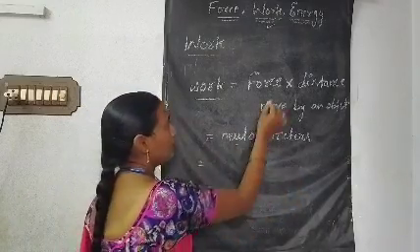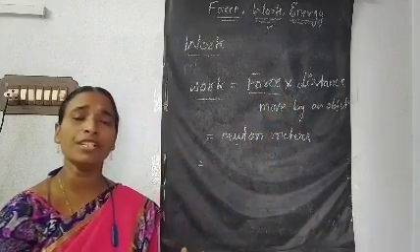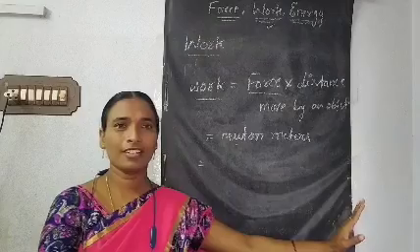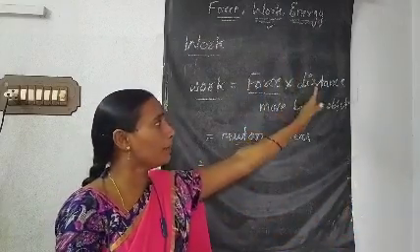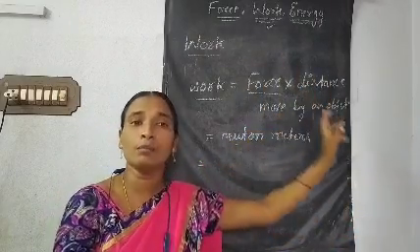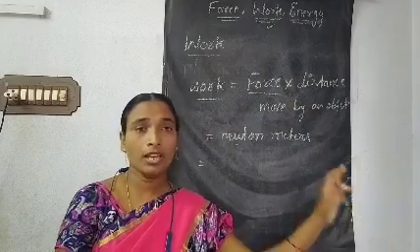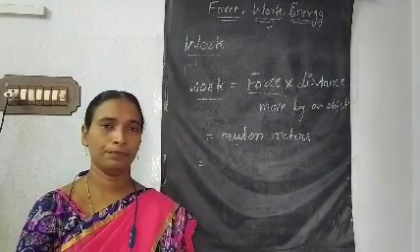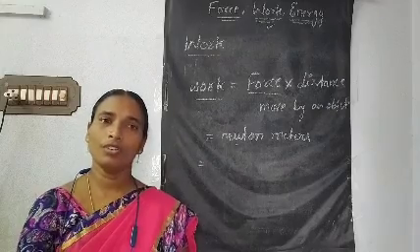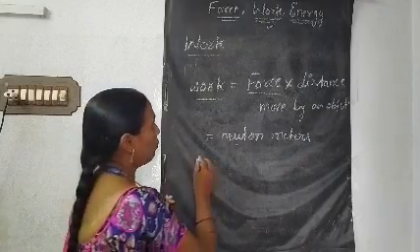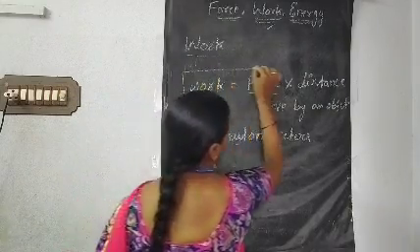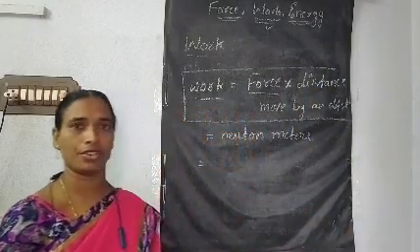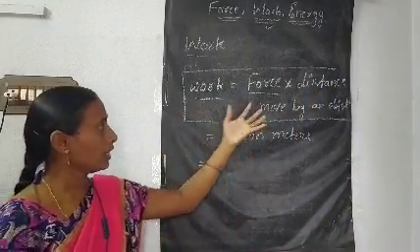How can you measure the work? The force, how much we are applying on the object to do the work, should be multiplied with the distance moved by the object. Then only we can measure how much work you have done. This is about the work. This equation you have to remember, note it down in your running notebooks. How can you write it?